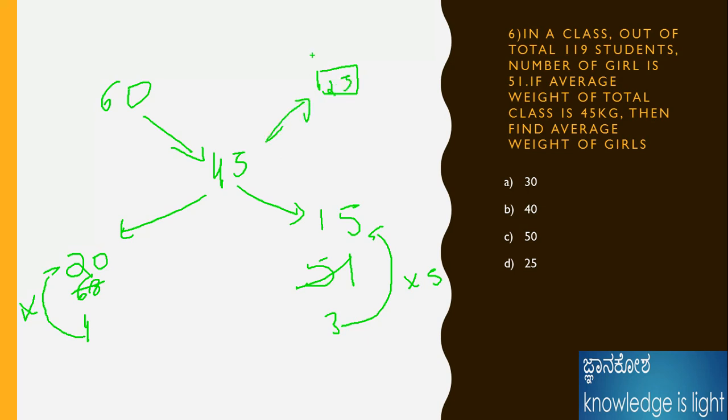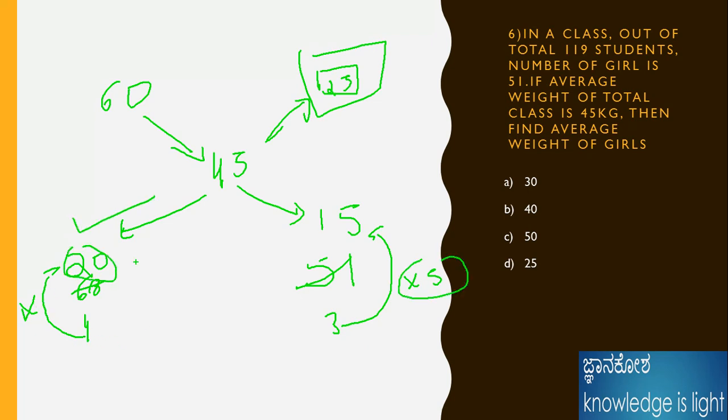Like this backward method also, we can easily solve, because we already know 51 and 68, n1 and n2, 4 and 3, and subtracting 60 minus 45 gives 15. By using this logic, 3 times 5 is 15, then 5 is coming, then 4 times 5 is 20.